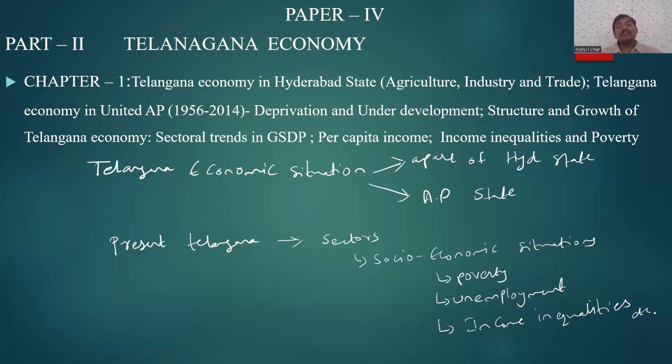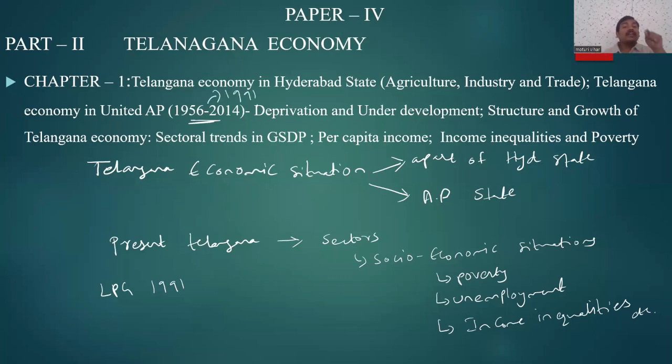And second type of question we can get is another way. That is simple. There is LPG reforms which were taken in 1991 by the government of India. Now, again, see here, Telangana economy in unified AP. So it is from 1956 to 2014. So we can expect that question because it is in 1991.